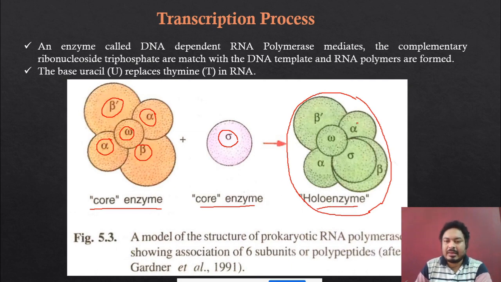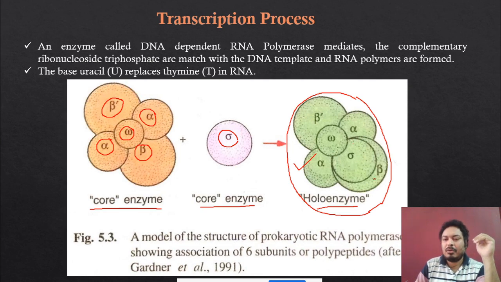This is the important enzyme, the DNA dependent RNA polymerase, and it can transcribe the DNA into the RNA. So the holo enzyme has 6 different polypeptide chains: 2 alpha, 1 beta, 1 beta dash, 1 omega, and 1 sigma.